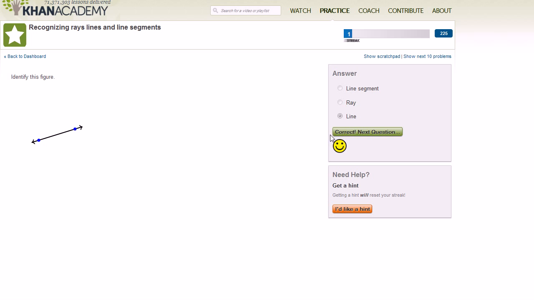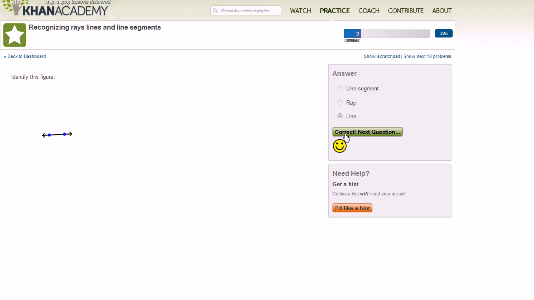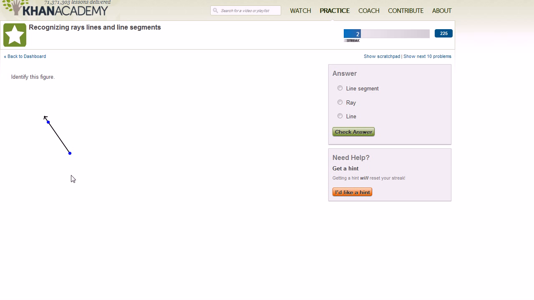Correct. Next question. All right, now what about this thing? Well, once again, arrows on both sides means that this thing is going to go on forever in both directions. So once again, it is a line. Fair enough. Let's do another one. Here, we have one arrow, so it goes on forever in this direction, but it has a well-defined starting point. So it starts there and then goes on forever. And if you remember, that's what a ray is. One starting point, but goes on forever. One way to think about it is it goes on forever in only one direction. So that is a ray.